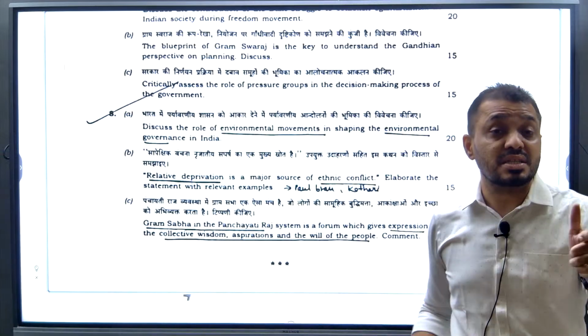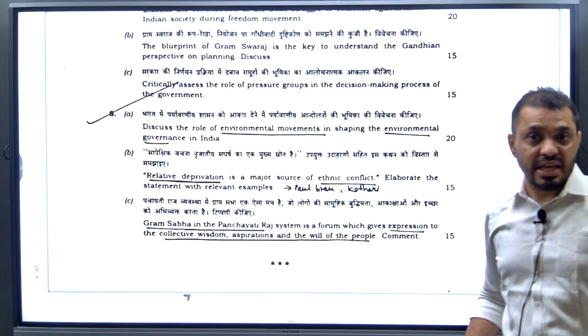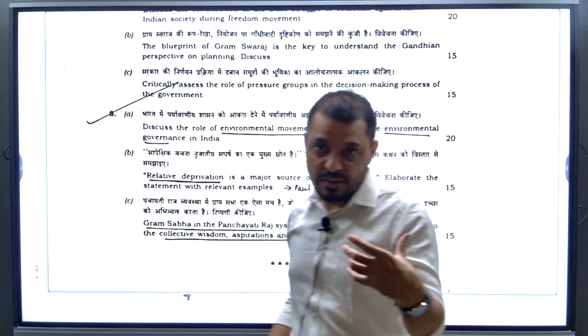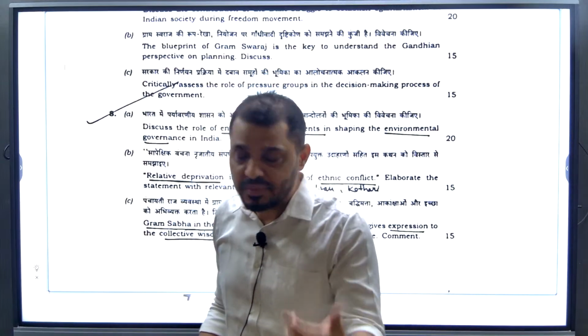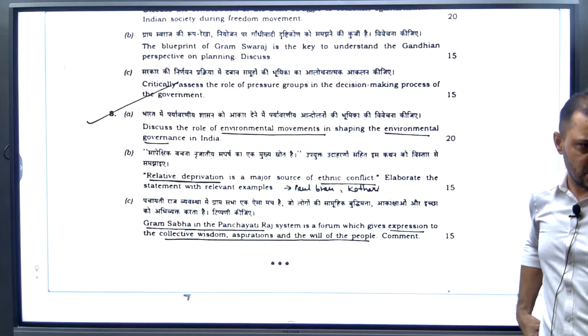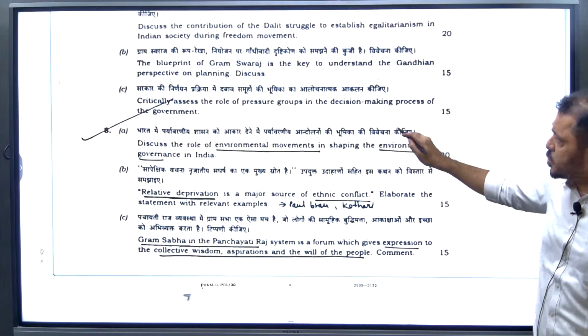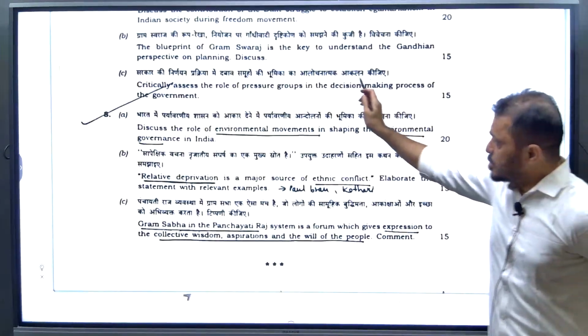You all know that the Mother Teresa NGO's funding was also stopped by the FCRA. In India, all the NGOs are controlled by the FCRA, the Foreign Contribution Regulation Act. Okay, so here we'll discuss the role of NGOs in sociology also. You might have studied the role of NGOs and pressure groups, so we'll discuss the role of pressure groups.